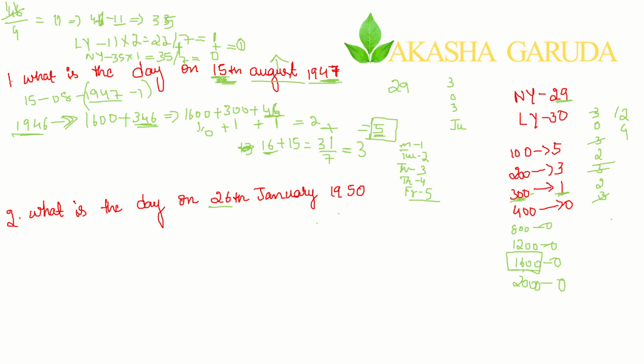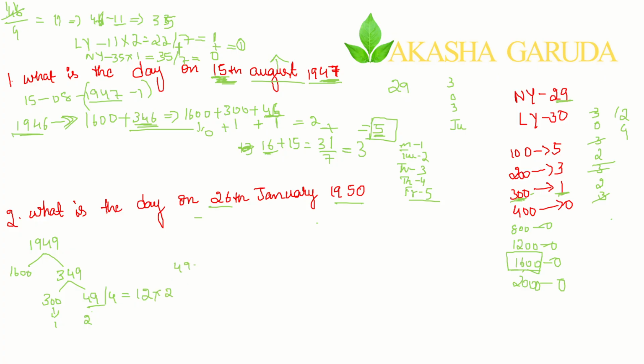Let's start solving. First take the year and go just 1 year back, 1949. Either you can write it in the horizontal way like this or you can split it. I am splitting 1600 closer to 1949, so 349 is left out. Again I will split this 349 into two parts, 300 and 49. Again 300 gives 1. For 49 years, how many leap years are there? Just divide by 4. You will get 12 leap years. 12 leap years in the sense 12 into 2.